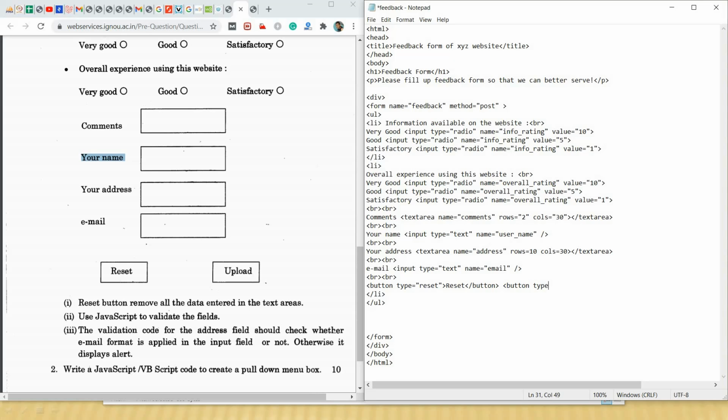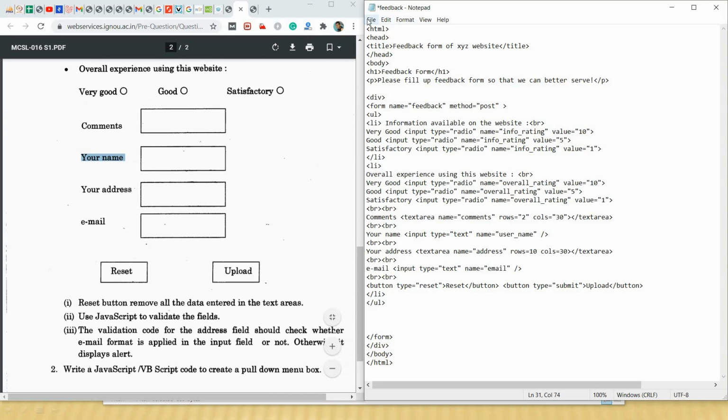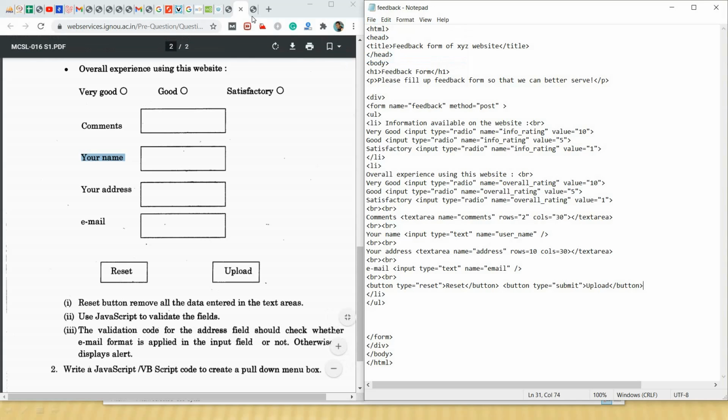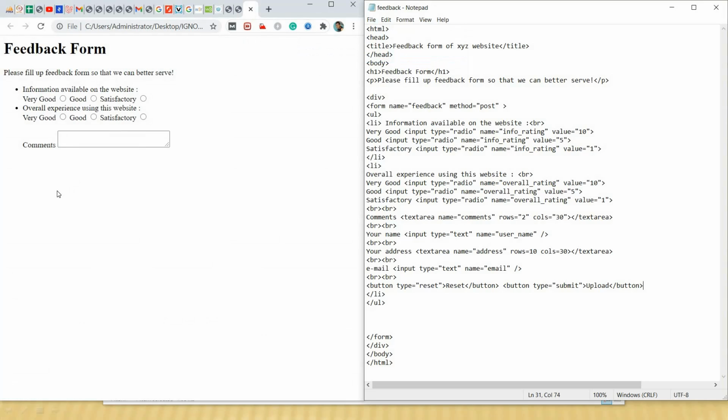Now type will be submit, because we will be submitting our form, and text will be upload. I will close the button tag. I am saving it. Let's see how the web page will display now.